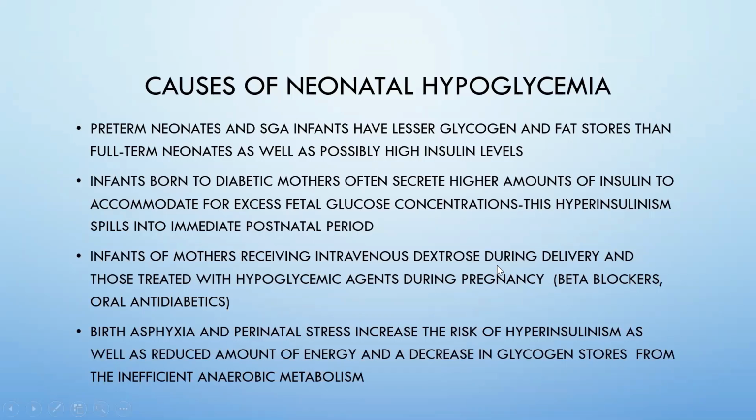If the mother received IV fluid and those treated with hypoglycemic agents, birth asphyxia, obviously the baby is already stressed. They have already consumed a lot of their fuel. So glycogen is mostly burnt out because they are using a very energy inefficient process of anaerobic metabolism. So by the time the baby is born, their sources are reduced. The same applies to babies who are symptomatic with respiratory distress and so on, because they are consuming far more energy for their work of breathing. So you have to account for that when you monitor these babies.